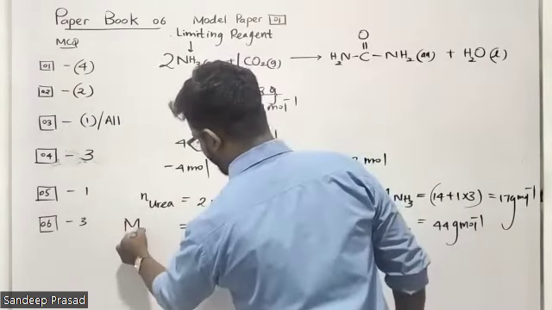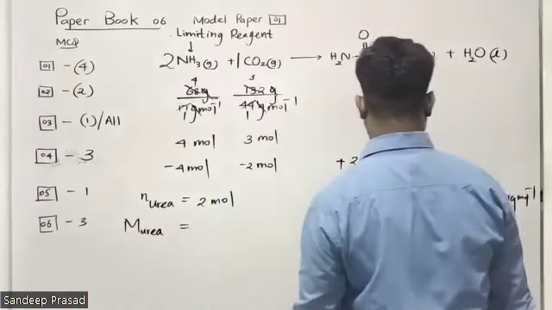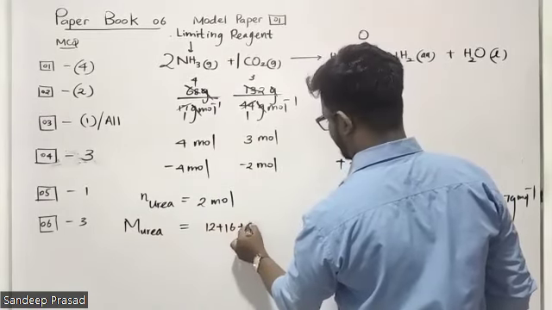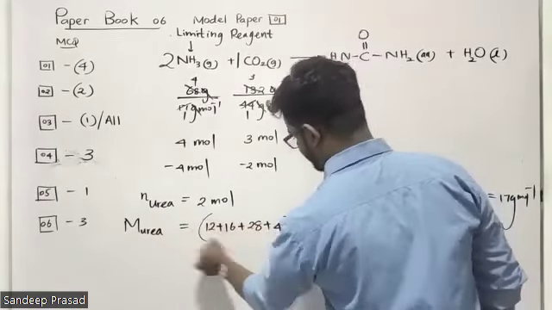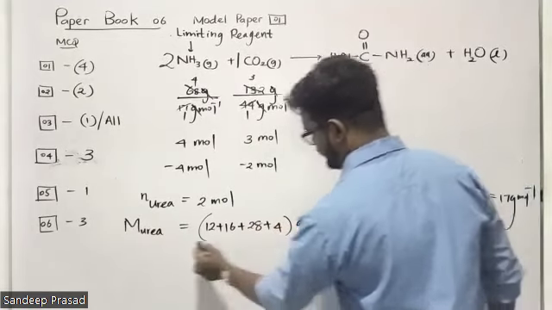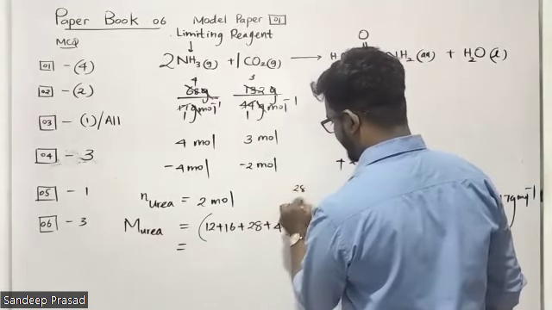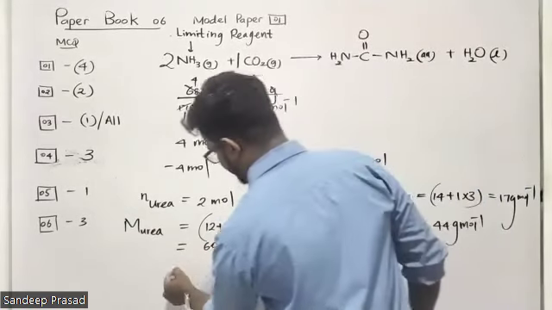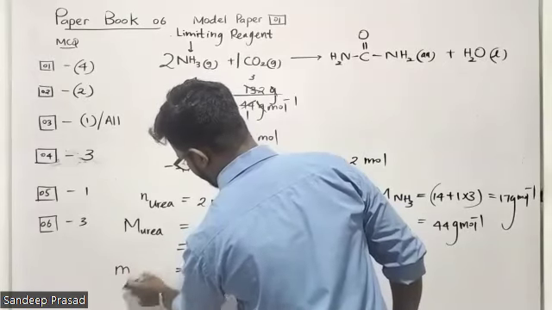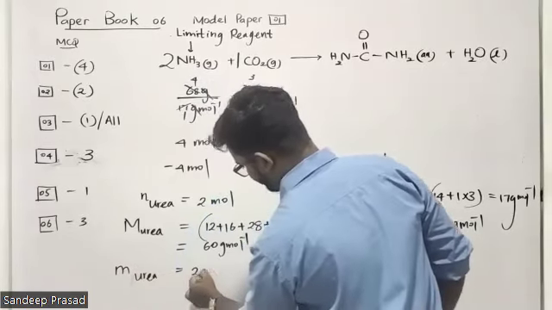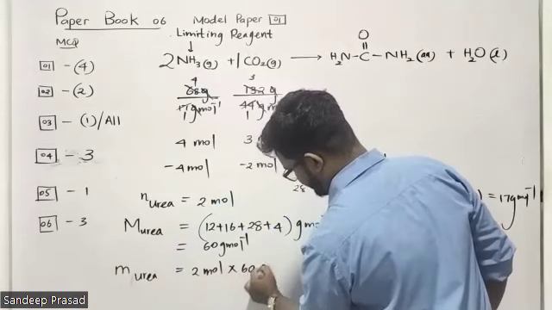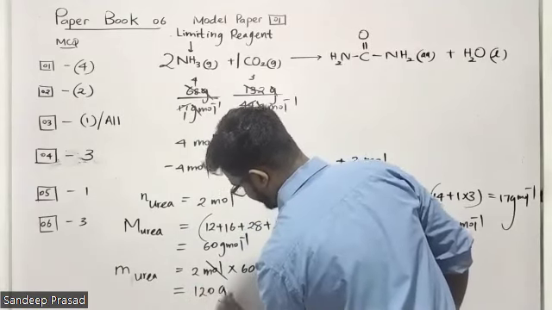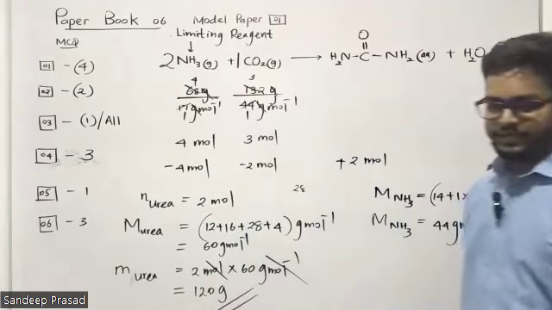What is the molar mass of urea? 1 carbon, 1 oxygen, 2 nitrogen, 28, 4 hydrogens, 4. So that is 60 grams per mole. To find the mass of urea, multiply the number of moles by its molar mass. Then the answer will be 120 grams.